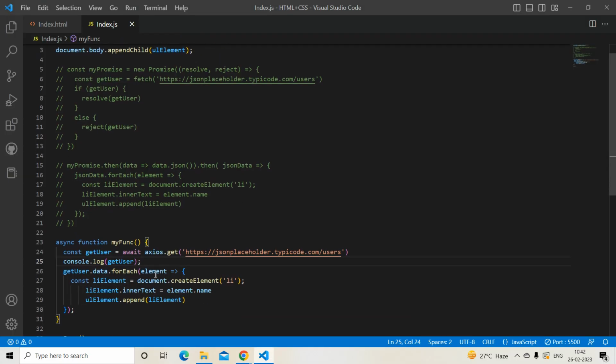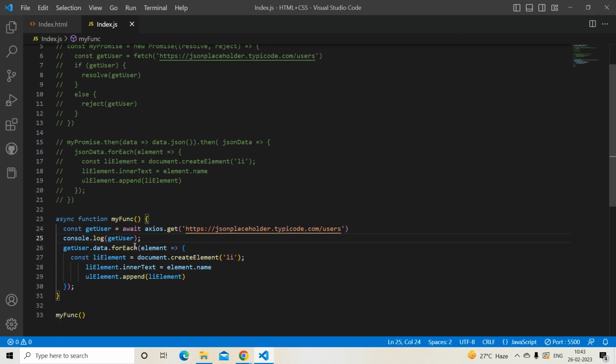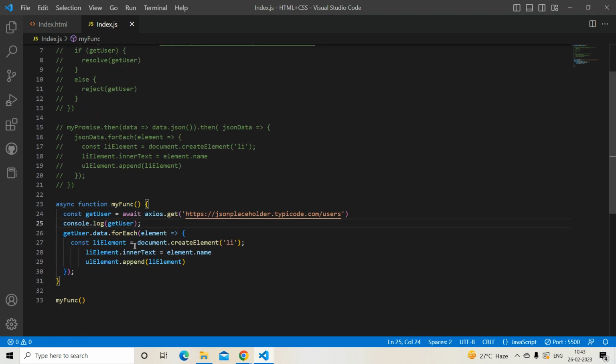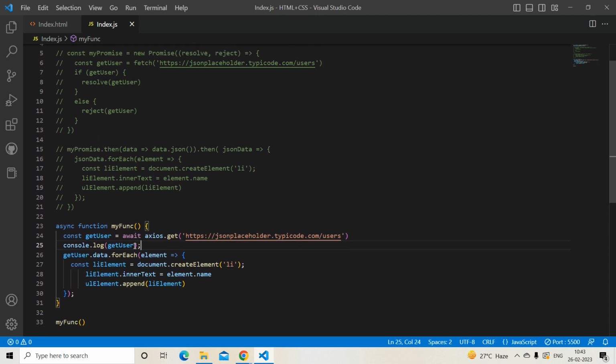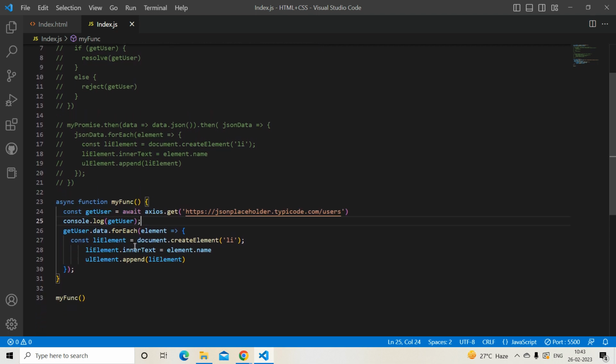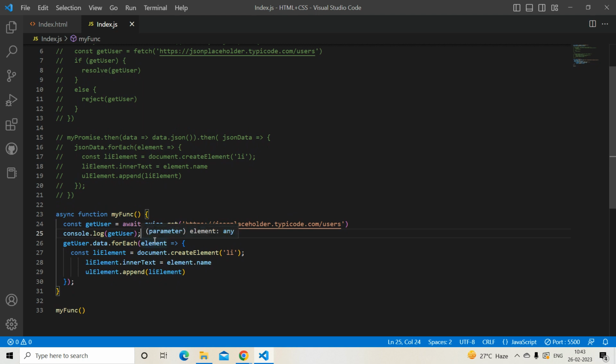So yeah, this is all about async function and async await, and promises I have already covered. If you have any queries, please let me know in comments. And if you have not understood axios, please do study the differences between axios and fetch. It is most important, and it is going to be asked in interviews. Why are we using fetch and why are you using axios.